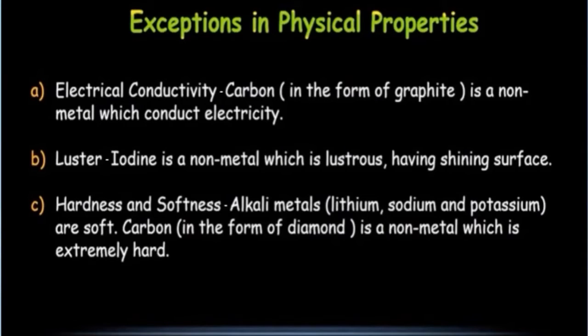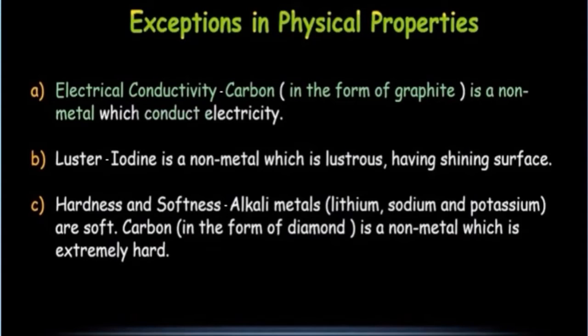Like we know that all the non-metals are poor conductors of electricity, but carbon, which is a non-metal, in the form of graphite, conducts electricity. So it is an exception that carbon in the form of graphite conducts electricity, being a non-metal also.